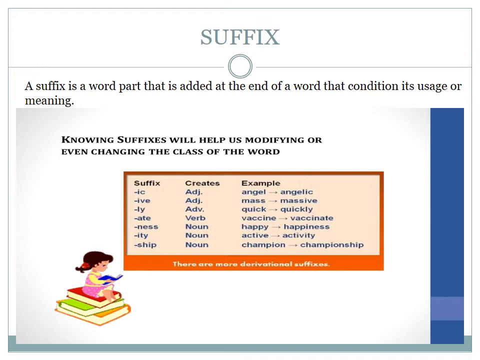Knowing suffixes will help us modify or even change the class of a word. So ISH is an adjective, right? Angel, angelic, IVE suffix. Massive. LY suffix, quickly. ATE, vaccination. NESS, example: happiness. ITY is a noun, activity. SHIP is a noun, for example championship. So a suffix is a word part that is added at the end of the word. Clear?